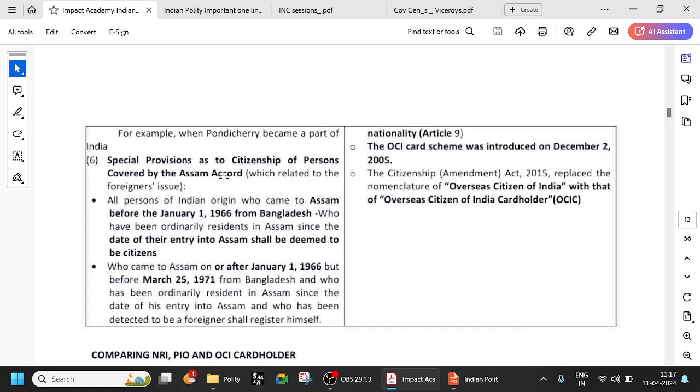Because the Citizenship Amendment Act is going to give citizenship to people who have come from Bangladesh, etc., from nearby countries, and they will settle in Assam. And they don't want it. They don't want to lose their unique culture. So this is very important. March 25th, 1971. Those who came before that are the only ones eligible to be citizens according to the Assam Accord.